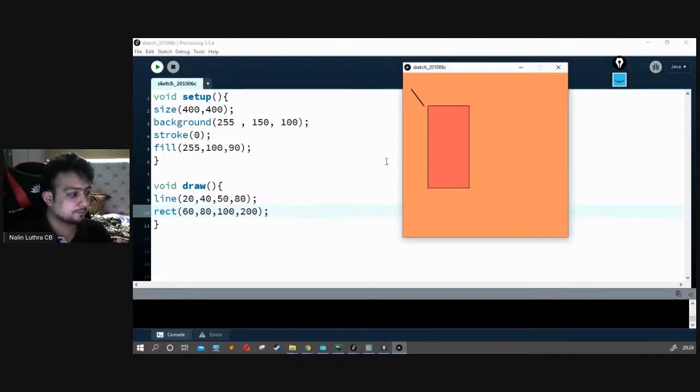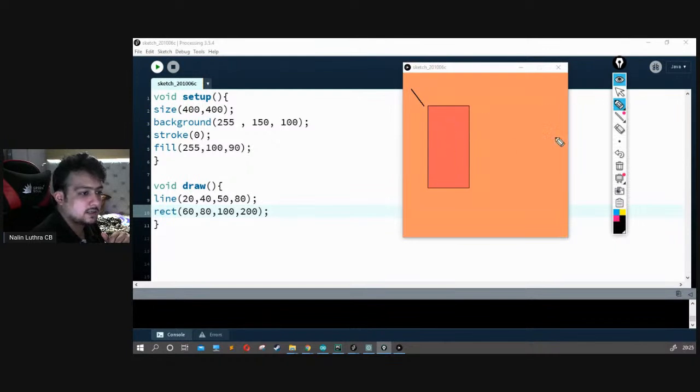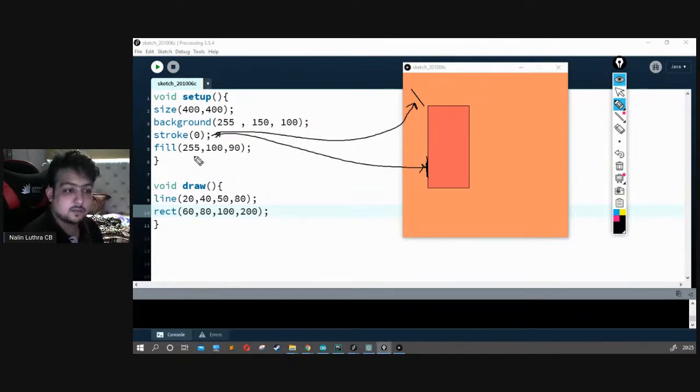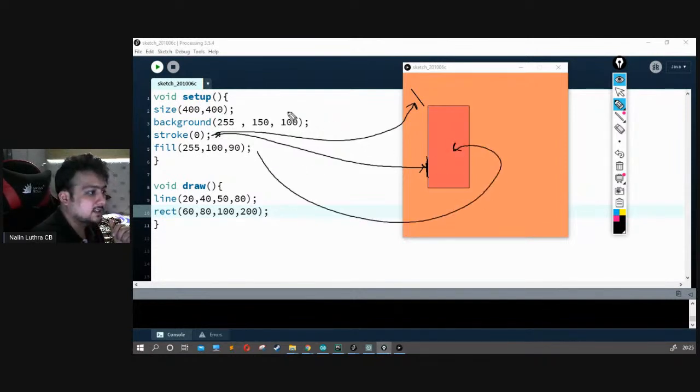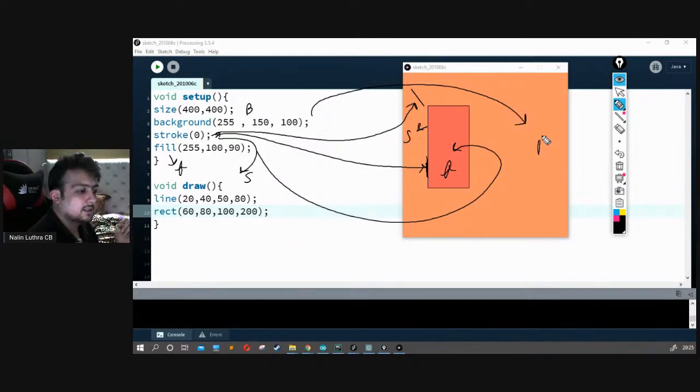So you get something like this. This is what we get using 255, 100, 90, and it's 60, 80, 100, 200. What exactly is happening in this case is, the stroke over here is being taken for this black line. Fill is giving color inside this, and the background is giving color to this. So let's call the background B, this one over here S for stroke, and F for fill. So this is my F, this is my S, and this is my B. That's the whole idea behind that.